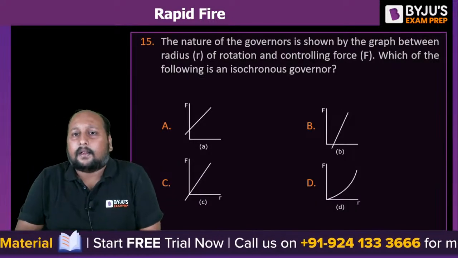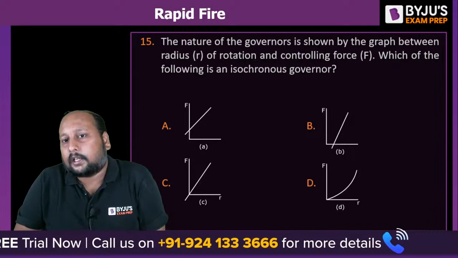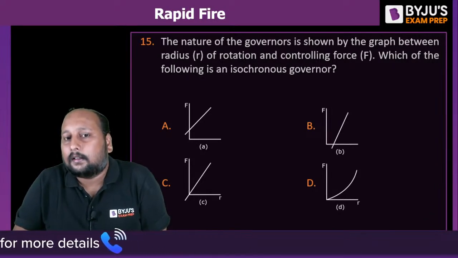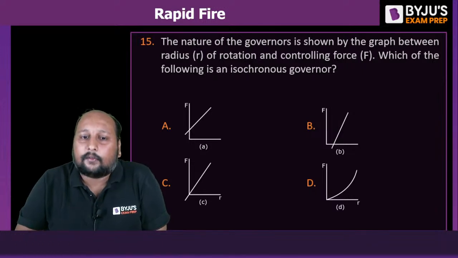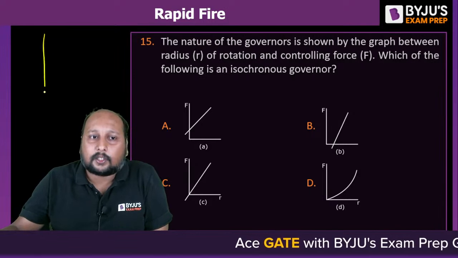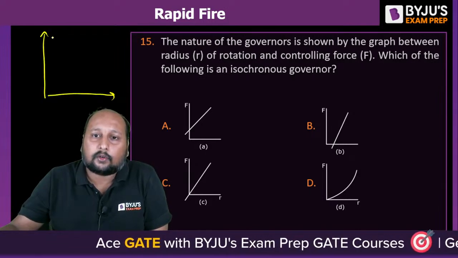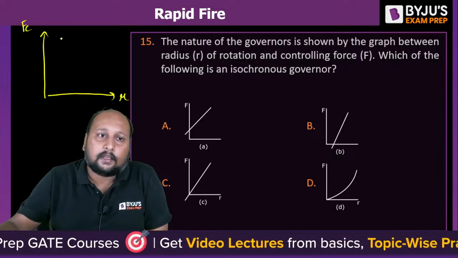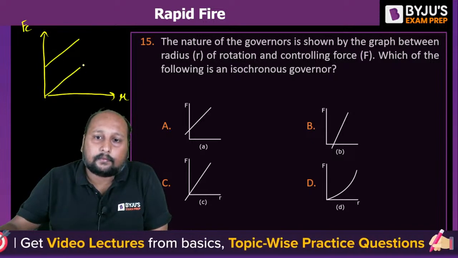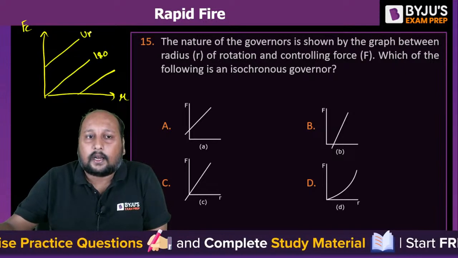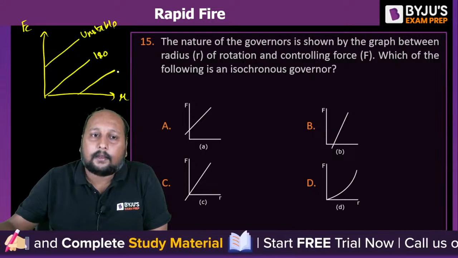The nature of a governor is shown by the graph between the radius of rotation and the controlling force F. Which of the following is an isochronous governor? For an isochronous governor, which of the following graphs is correct? We know that there are three possibilities for a spring controlled governor. This is your radius of rotation, this is your FC. There are three straight lines. This is for isochronous, this is for unstable, this is for stable.